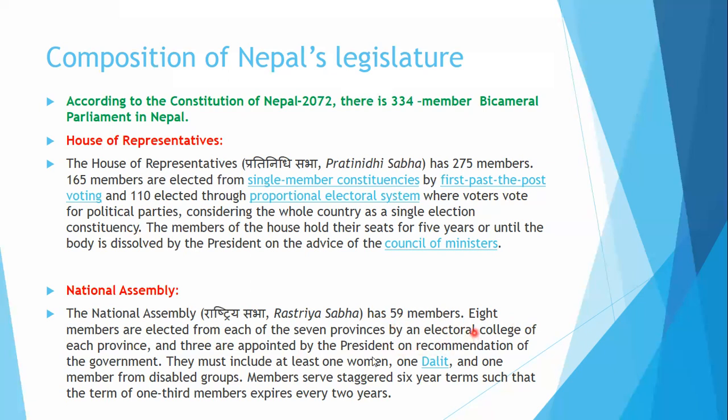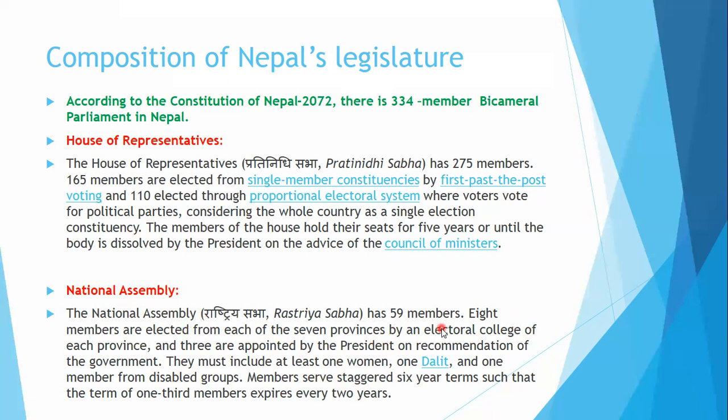This electoral college casts the vote, and 8 candidates are elected from each province as members of the National Assembly.